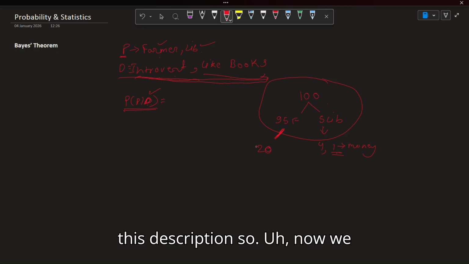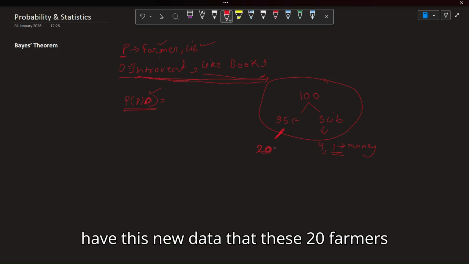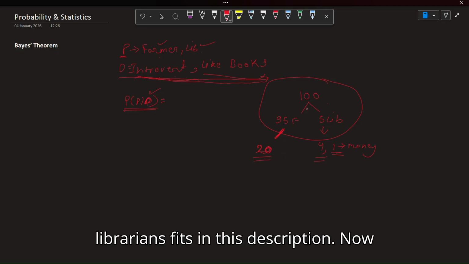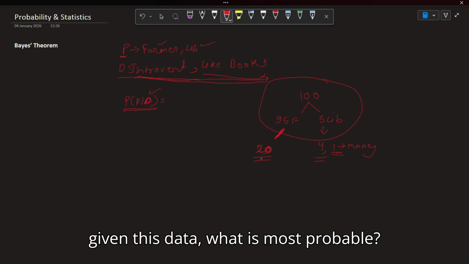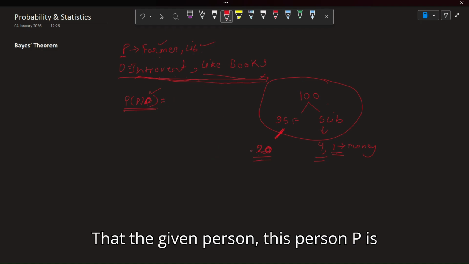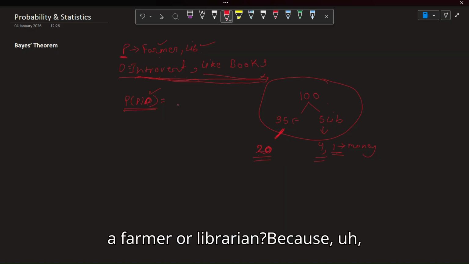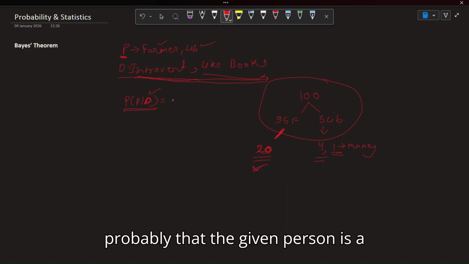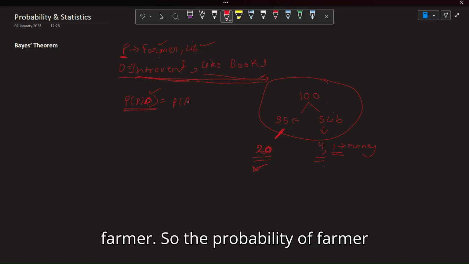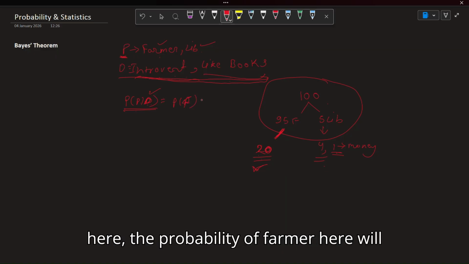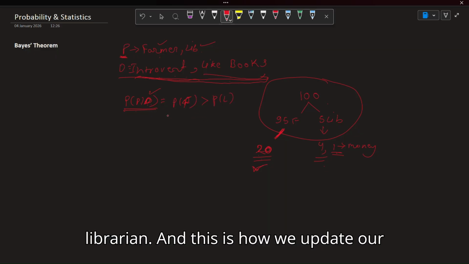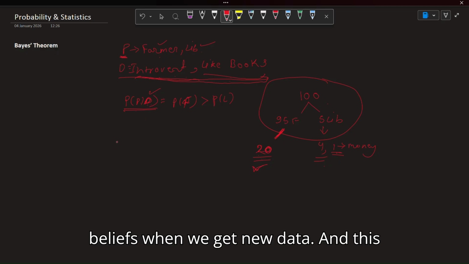Now we have this new data that these 20 farmers fit this description, and these 4 librarians fit this description. Given this data, what is most probable, that this person P is a farmer or a librarian? Because the population of farmers is far more than the population of librarians, it is most probable that the person is a farmer. So the probability of farmer here will be more than the probability of librarian. And this is how we update our beliefs when we get new data in Bayes theorem.